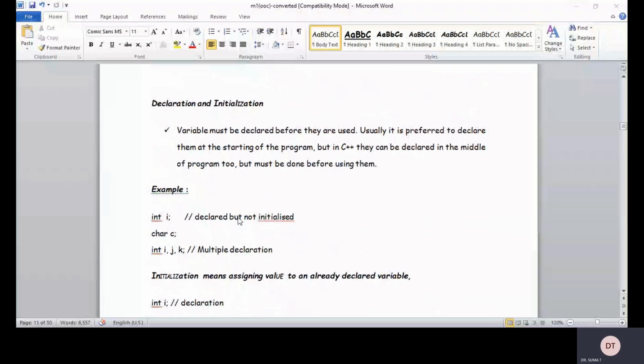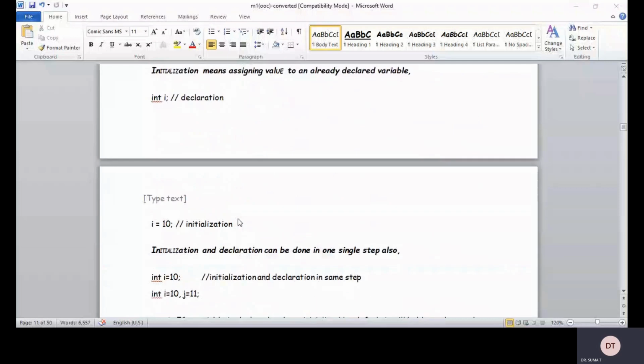Now multiple declaration: when we want to declare more than one variable, we use a separate comma operator for multiple declarations. Initialization means assigning some value to an already declared variable. int i, this is the declaration, right? And i is equal to 10 is the initialization.